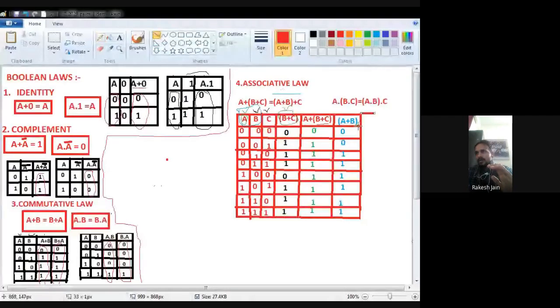Okay, now see, where is A, where is B? So now see, we have to consider the OR operation: any input is 1, output will be 1. So see very carefully.